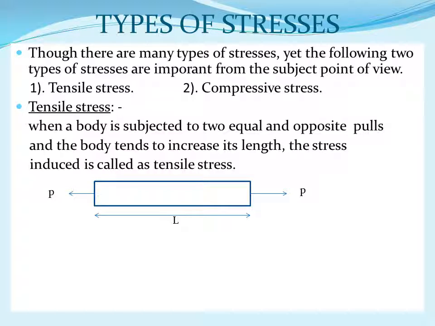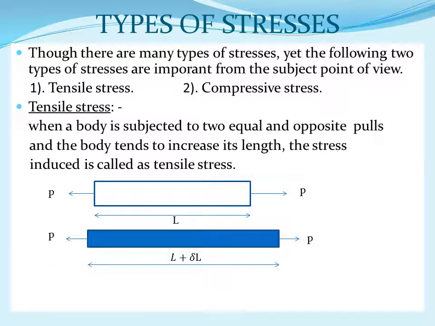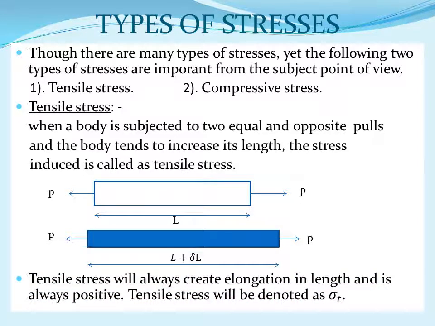Firstly, the length is L. After applying the tensile force, the body elongates, that is the length changes to L plus delta L. Tensile stress will always create elongation in length and is always positive. Tensile stress may be denoted as sigma T.